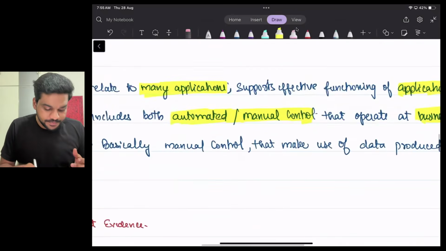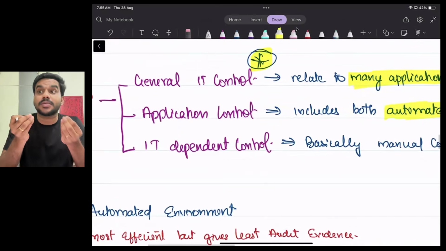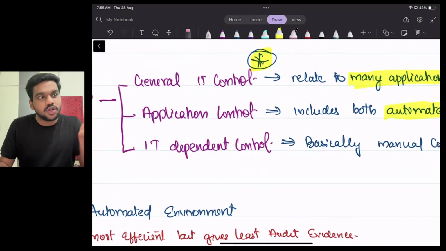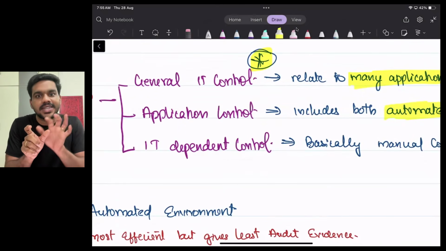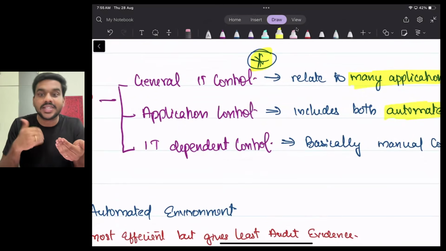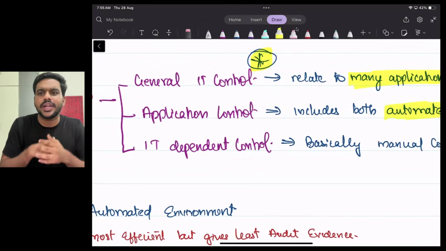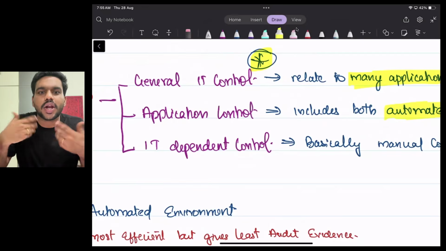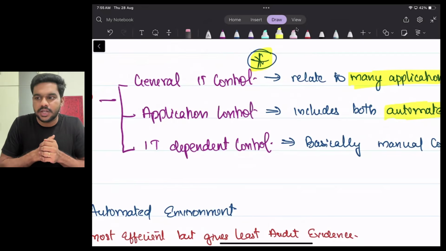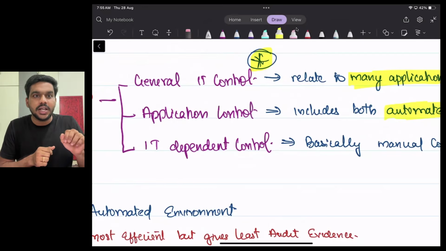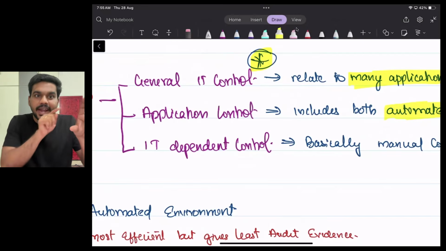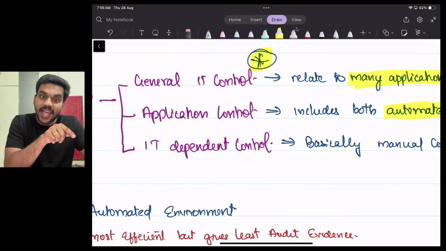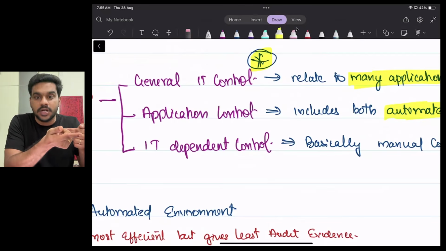what is the example for application control? I will give you some simple example. Application control includes both automated control as well as manual control, right? Just think about our Instagram, that has automated control as well as manual control. What is the automated control inside Instagram? I cannot look at the photos of those people who have not accepted my friend request. Say for example, there is a beautiful girl, she has posted a lot of photos. Can I enter and check her photos? No. Only if she accepted my friend request, I can view her photos, right? That is an automated control.